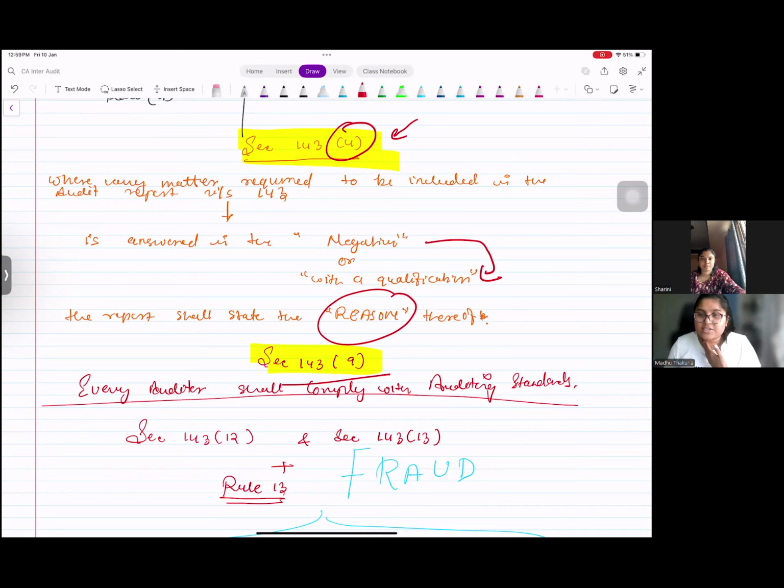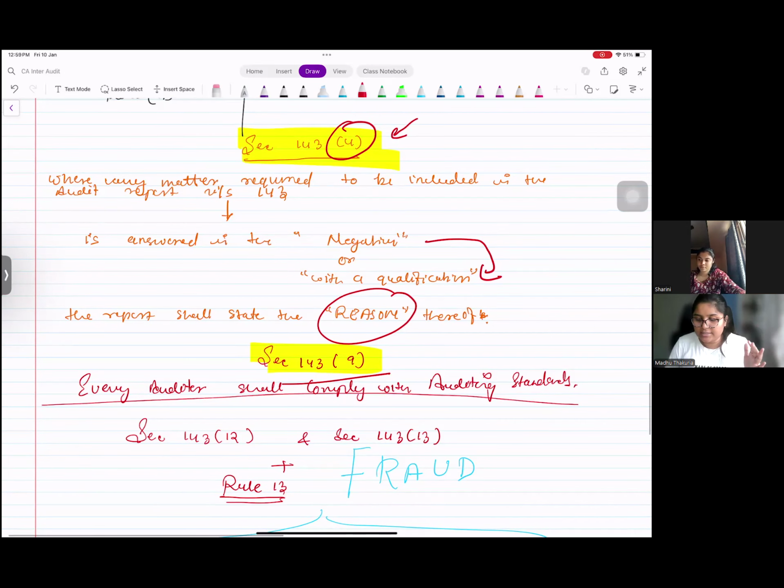Section 143 subsection 9 says, as an auditor, you have to comply with the auditing standards. So it's not that you are doing the audit and you can ignore standards on auditing. See, ICAI told you to do that as part of SQC1. Here you have to do it in case of audit of a company, because the Companies Act also makes it mandatory for you to follow the standards, right?